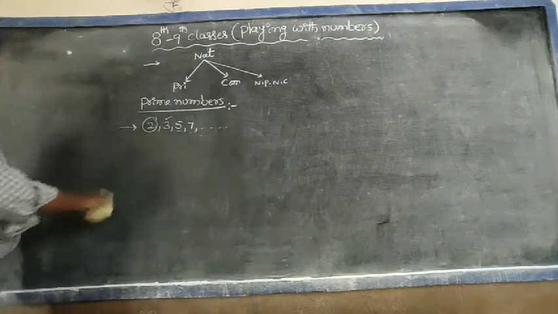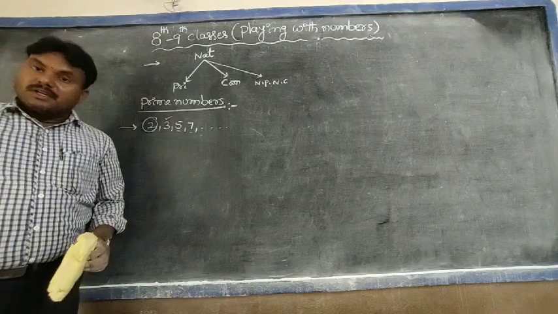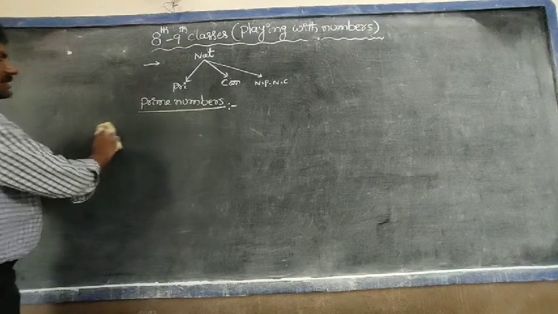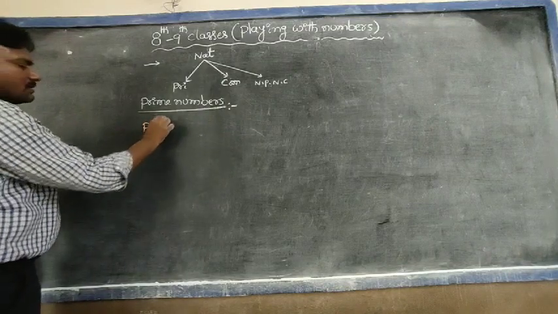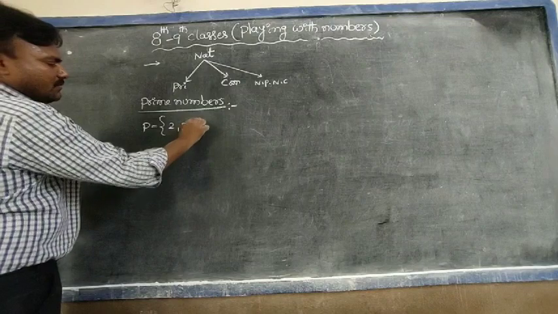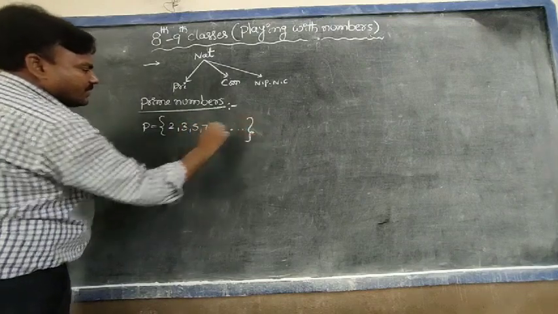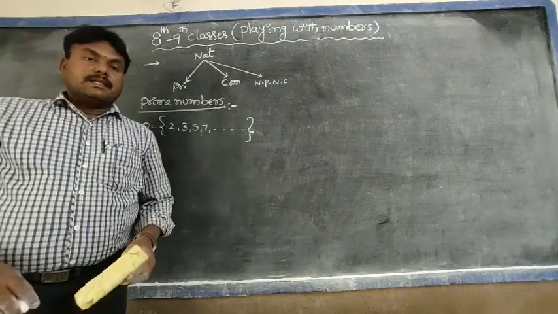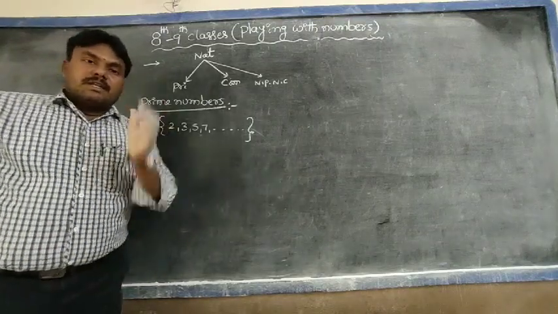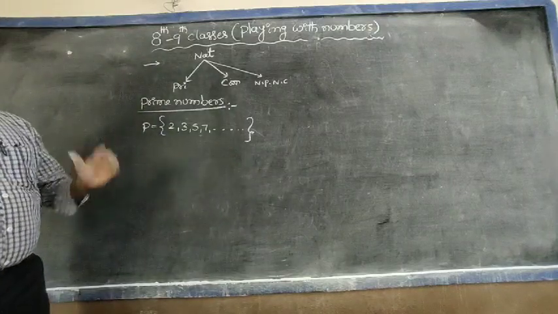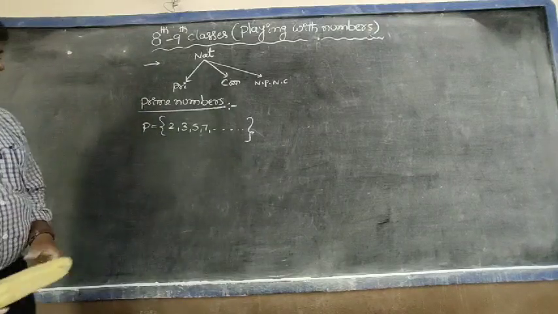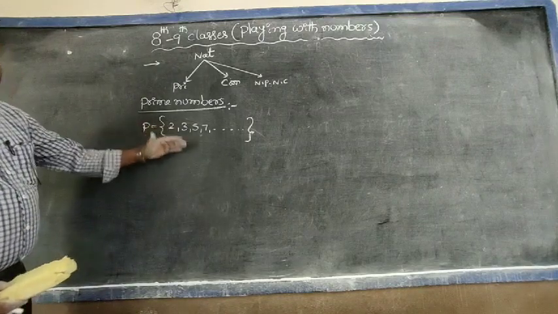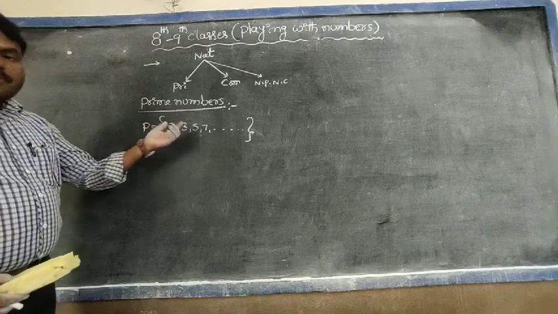So here the set of prime numbers is infinite, and the set of prime numbers is denoted by the letter P. P equal to the set of 2, 3, 5, 7 and so on. The famous Greek mathematician Eratosthenes introduced one method for finding prime numbers between 1 to 100. So it is a lengthy method. Just we learn how many prime numbers are there.